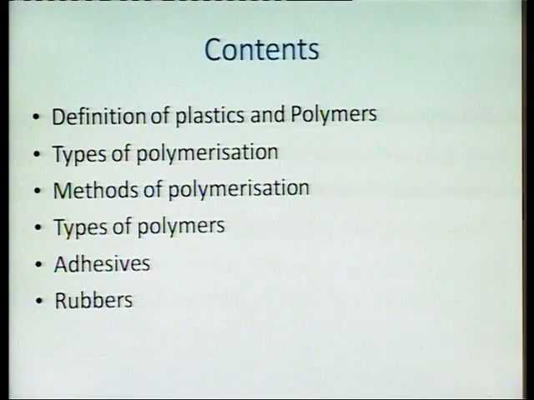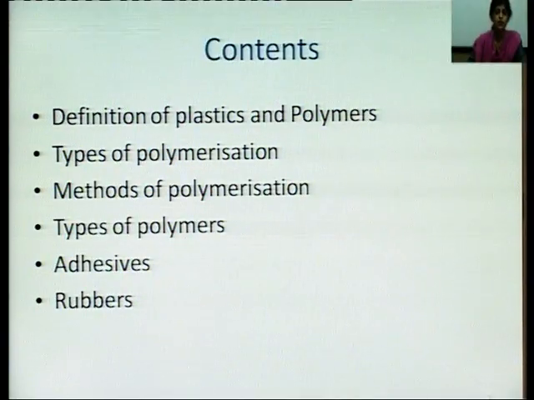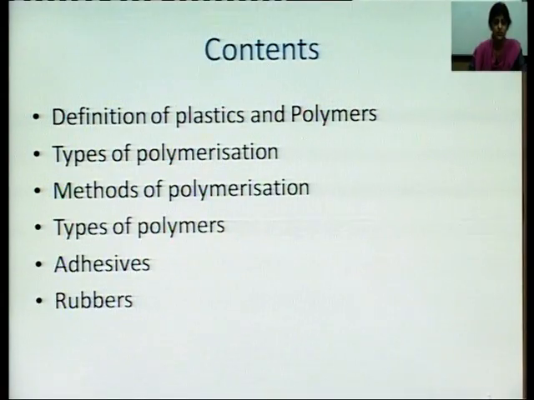First of all, I am telling you the contents of the topic. I will be dealing with the definition of plastics and polymers. Then we will be discussing the types of polymerization, the methods of polymerization, the types of polymers, then what are adhesives and what are rubbers. In types of polymerization, we will be discussing addition polymerization and copolymerization. Now, let us start with our topic.